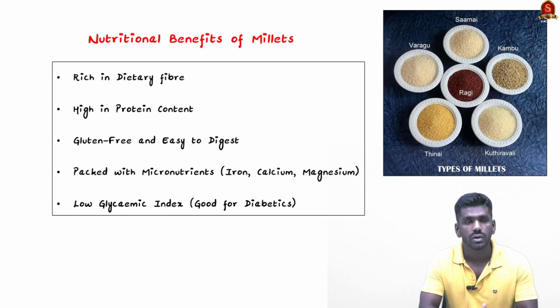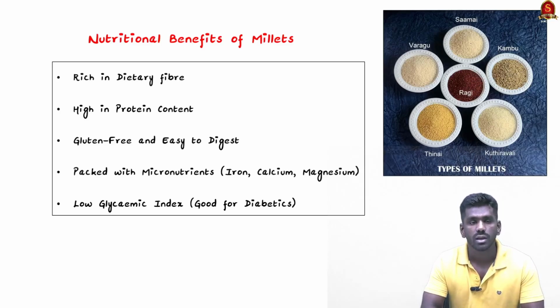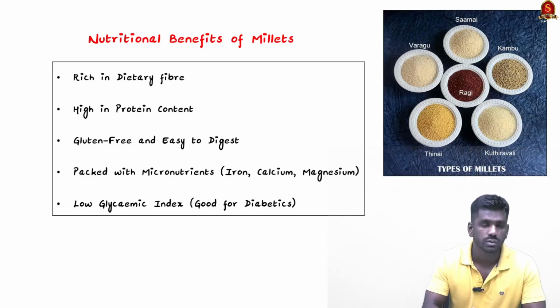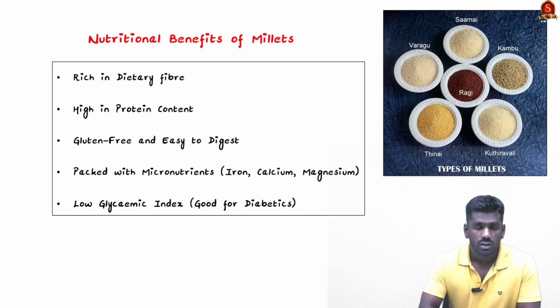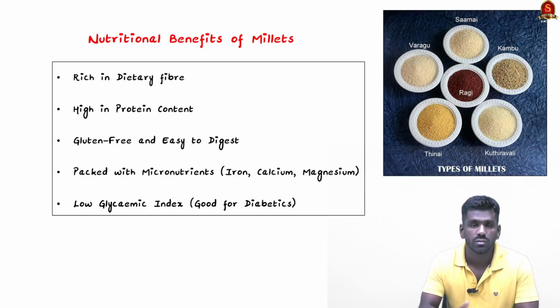Next, they are gluten-free and easy to digest. Gluten-free crops like millets can aid in digestion, and they have higher nutrient absorption capacity. They are also packed with micronutrients like iron, calcium, and magnesium. Millets also have a low glycemic index.